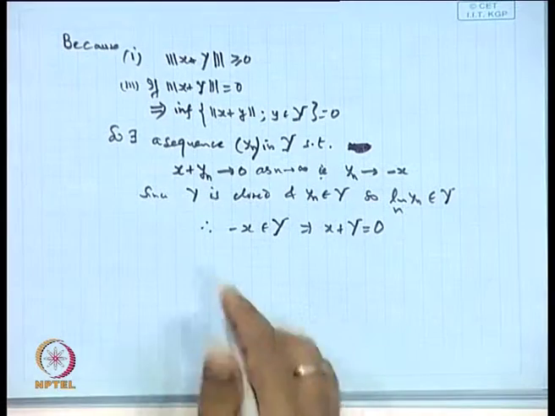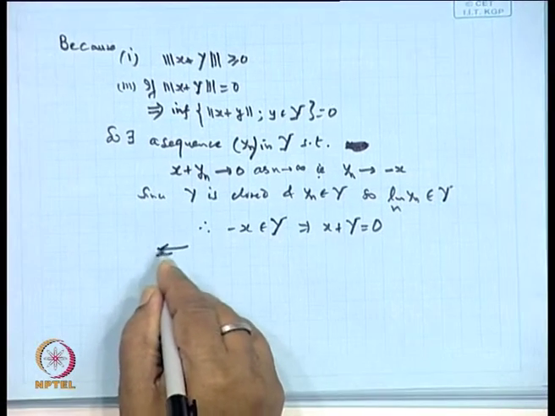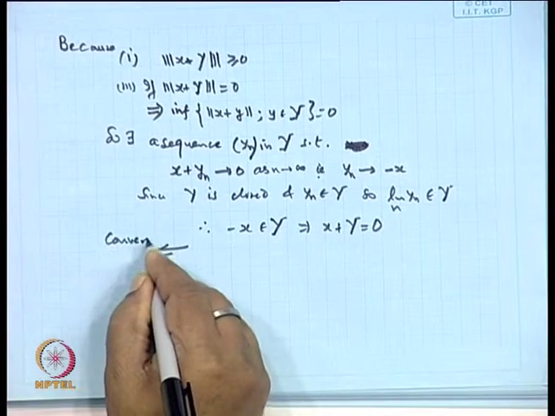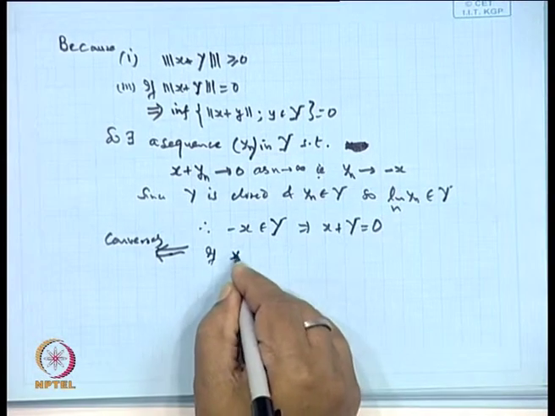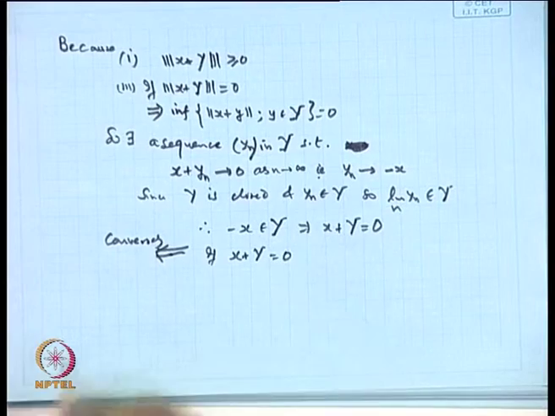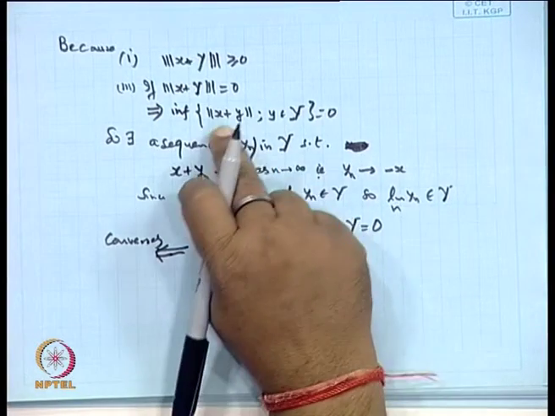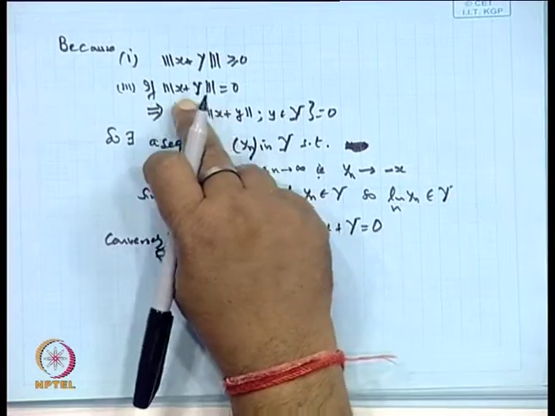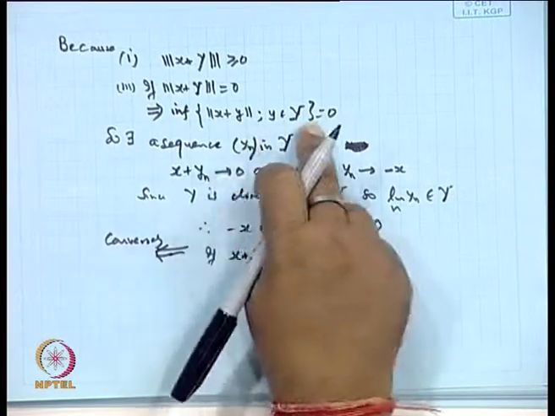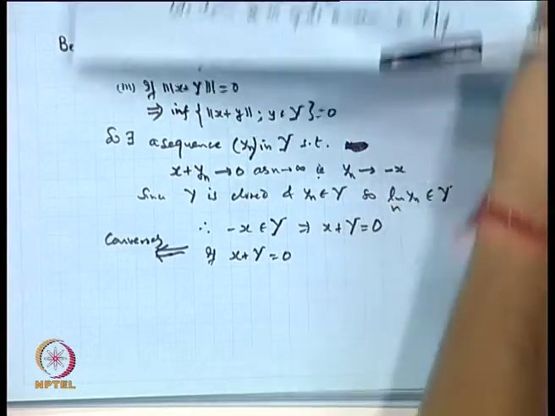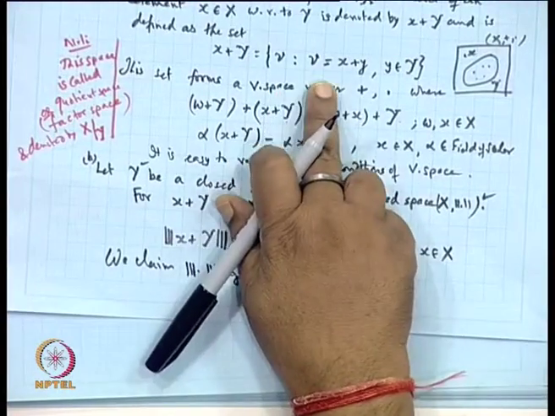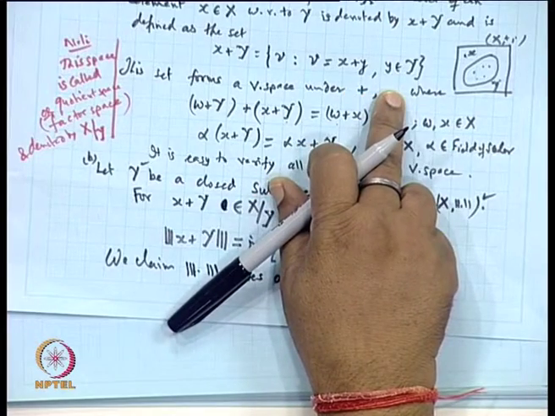Conversely, if we take it this side, if x plus Y is 0, okay, then automatically this thing will be 0, because what is the infimum? X plus Y is what? Collection of all these sets, is it not?